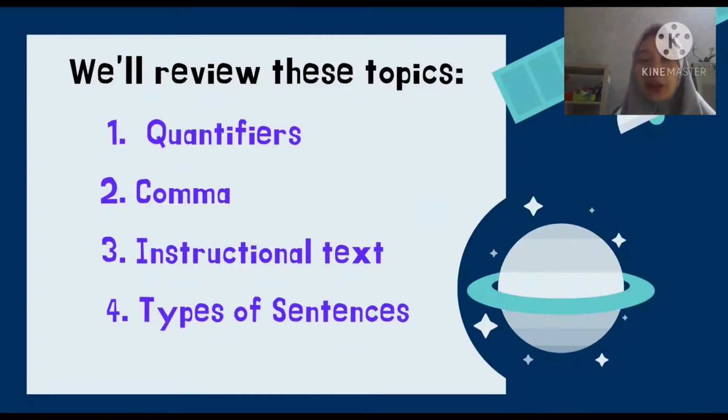Remember, those 4 materials will be included in the review in the FOT 1 next week. And also there is added material, which is the weekly word list. So you also have to study the weekly word list starting from week 2, week 3, and week 4.